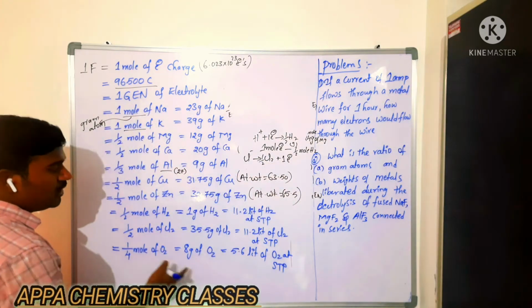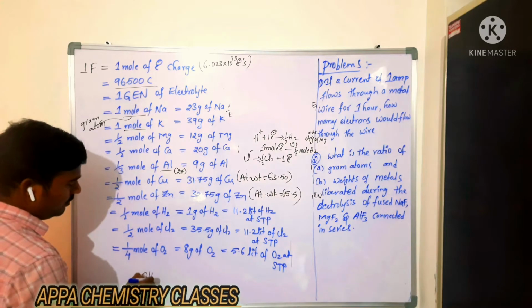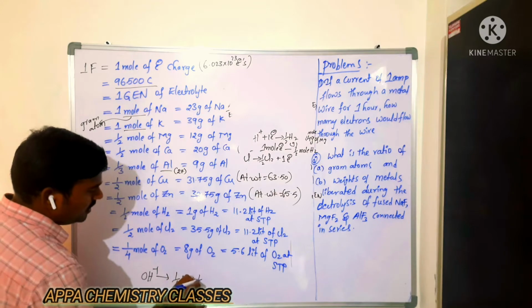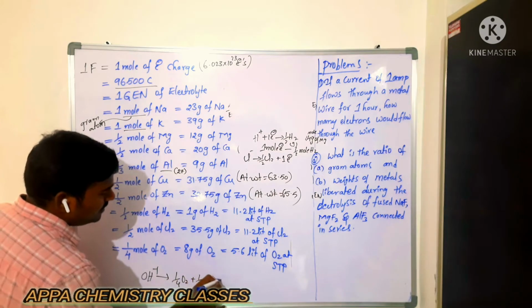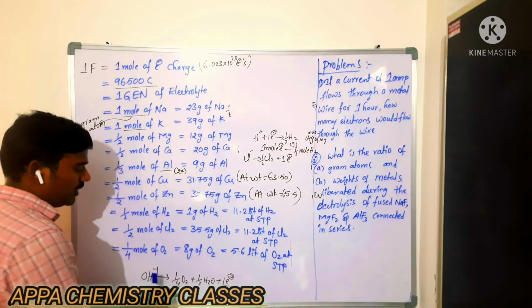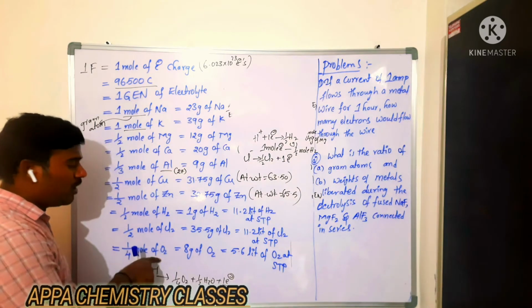So similarly oxygen also, now you see here OH minus ion will give you 1 by 4 mole of oxygen, 1 by 2 mole of water plus 1 electron.